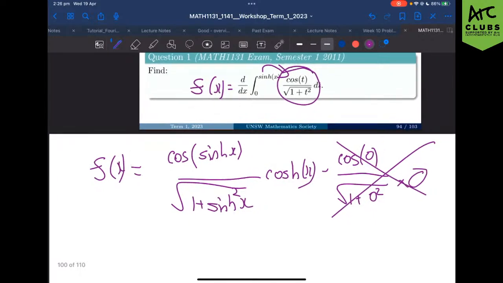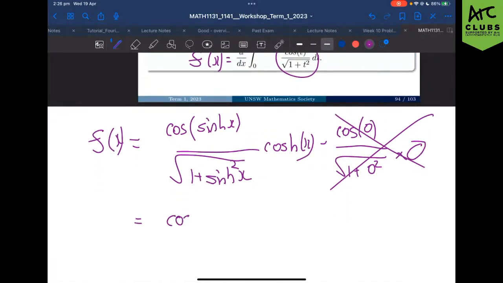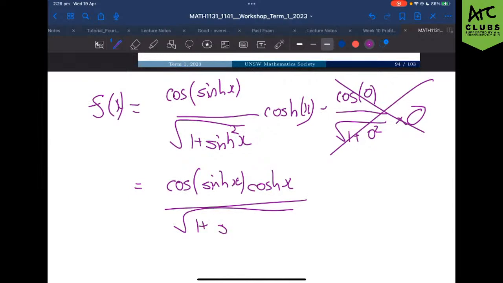Which just leaves us with cosh of sinh x times cosh x all divided by the square root of 1 plus sinh squared of x.